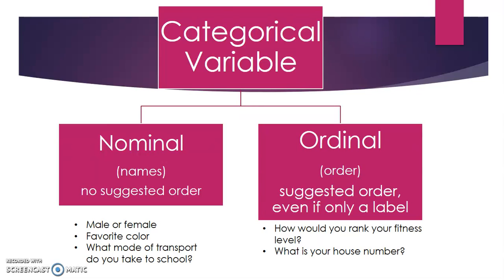With ordinal, it actually means order. So there's a suggested order, even if only a label. For example, how would you rank your fitness level? You could say low, medium, or high. That automatically puts it in an order. Another example that is only used as a label: what is your house number? You could have house number 10 or 11. It puts it in order because 10 comes before 11. However, it is not saying that house number 11 is larger or more expensive or a better house. It is just putting it in a labeled order. All right?